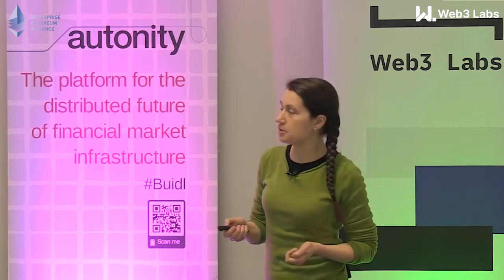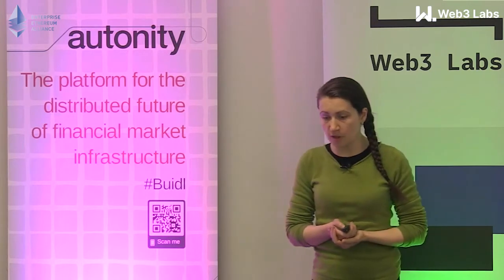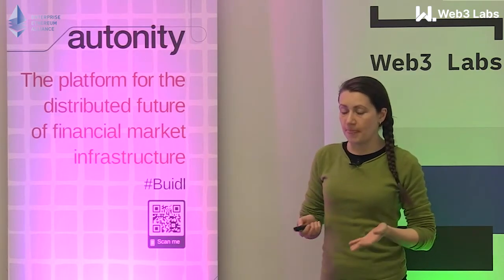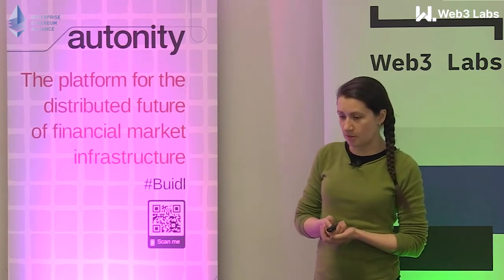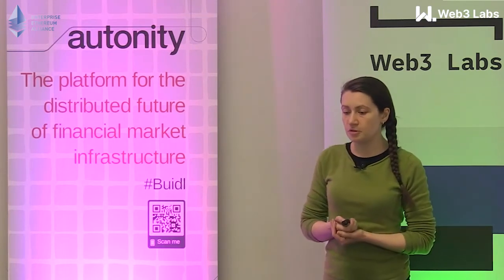So all of this is done with zero-knowledge proofs. And this is the better solution that was written on the previous slide.